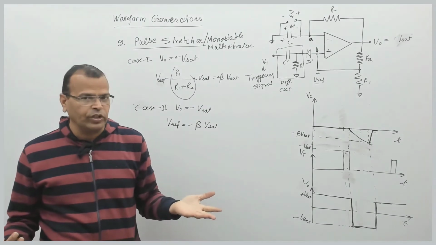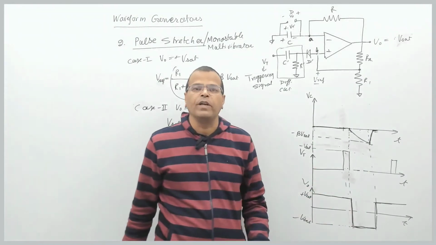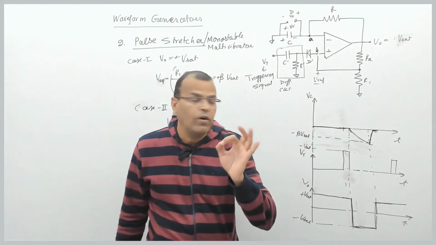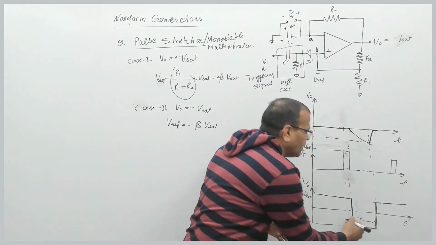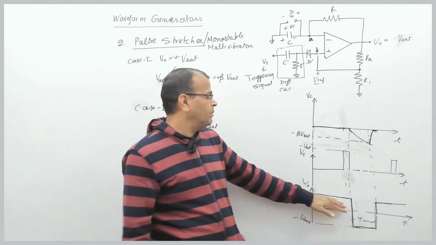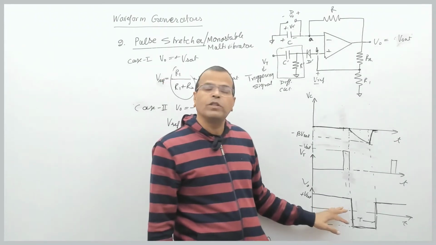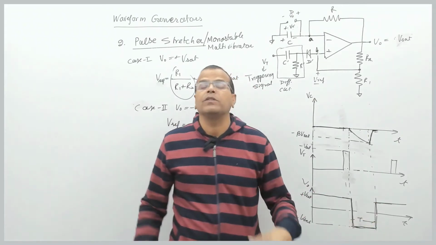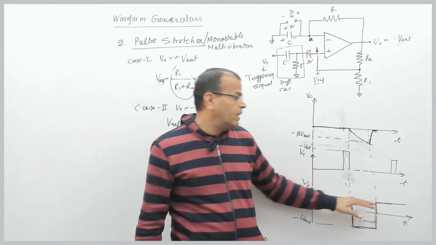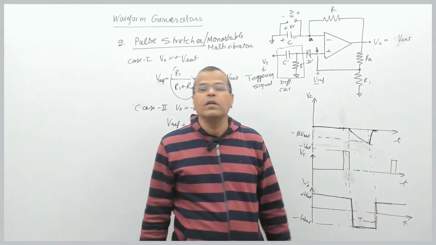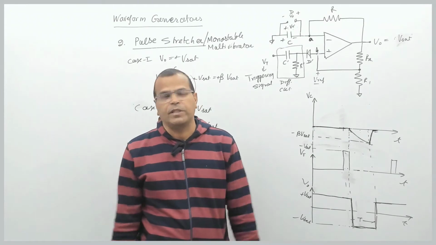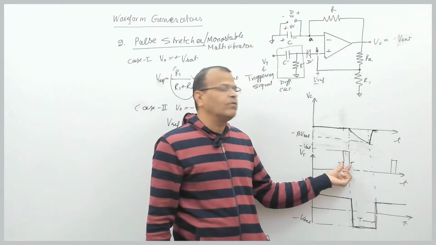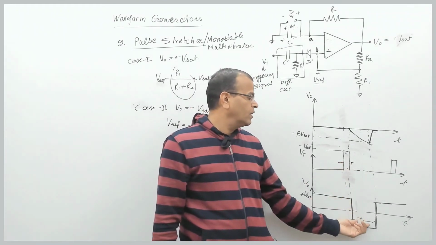And the triggering pulse is your choice. So now see the output carefully. My output remains in this negative Vset state only for a period, say capital T. Otherwise, it remains in plus Vset. Initially it was in plus Vset. The moment I give the triggering, it goes to minus Vset, but automatically it changes from minus Vset to plus Vset. So plus Vset is a stable state and minus Vset is an astable state. Now I can say this width was small. I can give any width, very small width, but this output width is fixed, that is T.